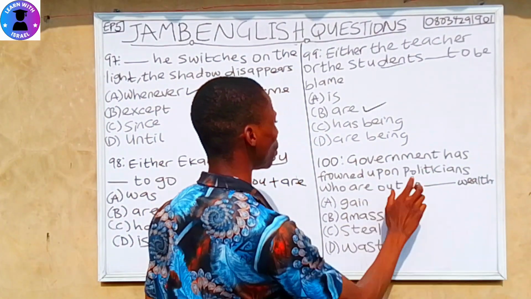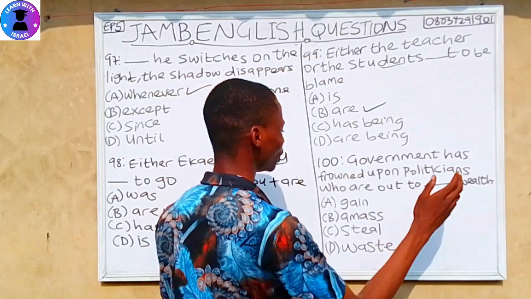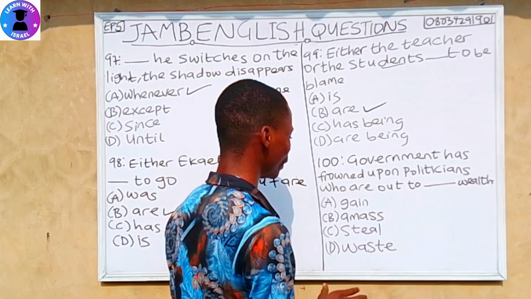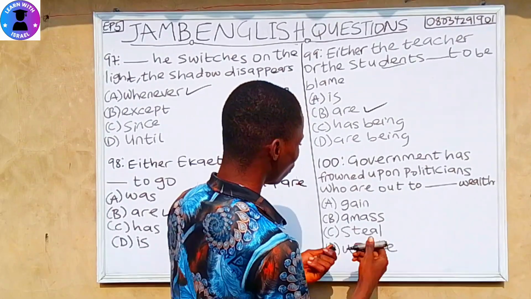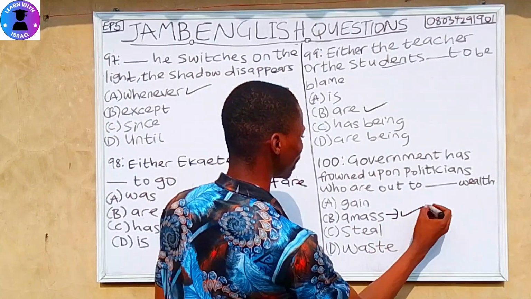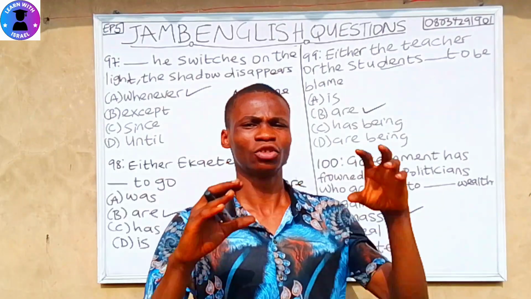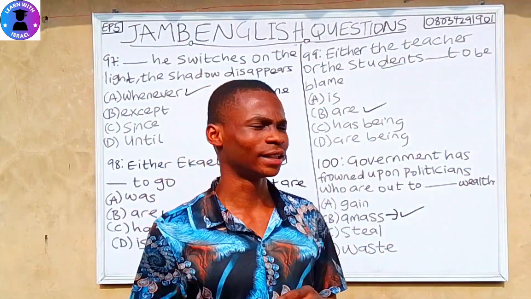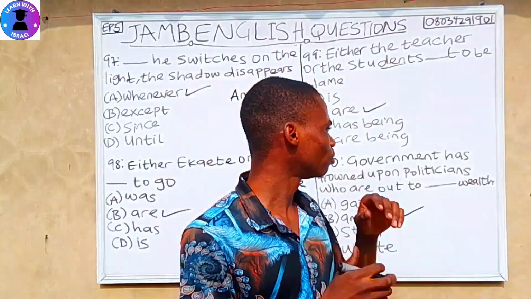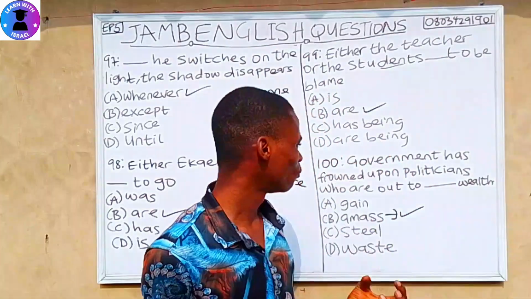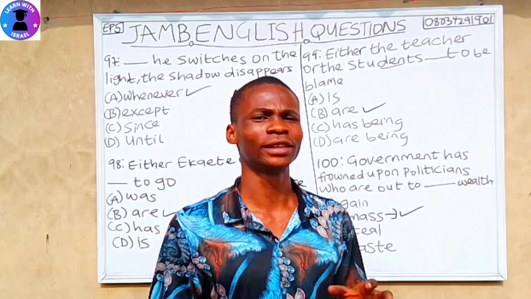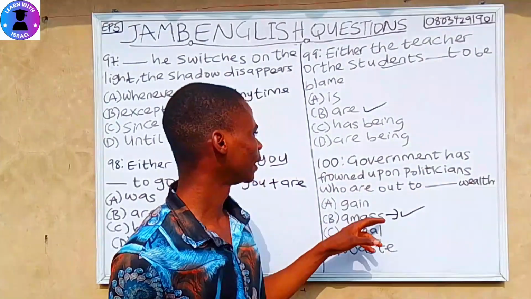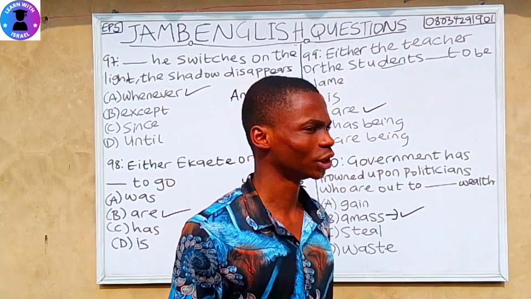Government has frowned upon politicians who are out to dash wealth. A, gain wealth. B, amass wealth. C, steal wealth. D, waste wealth. So amass wealth is the correct answer. And what is amass? To amass wealth is to accumulate wealth dishonestly. And that's what most politicians do. They are out to accumulate wealth dishonestly, to amass wealth dishonestly. So amass is the one that goes for the question.